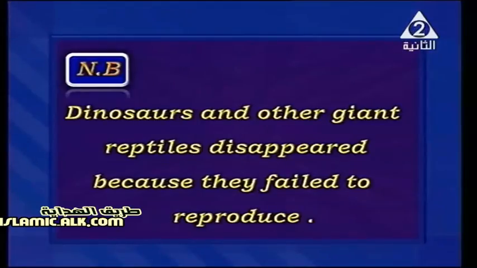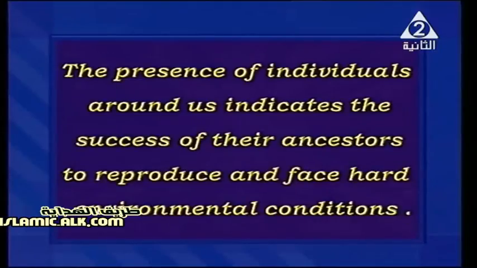They failed to adapt to hard environmental conditions, or we can summarize it as they failed to reproduce. And also, the presence of individuals around us is clear-cut evidence of their ancestors, I mean the old species, succeeding to reproduce and to face and adapt to the hard environmental conditions.